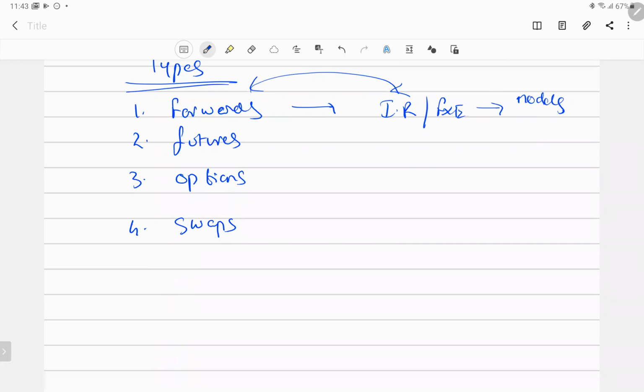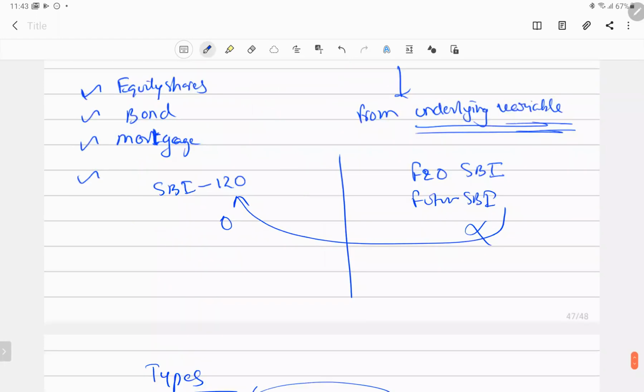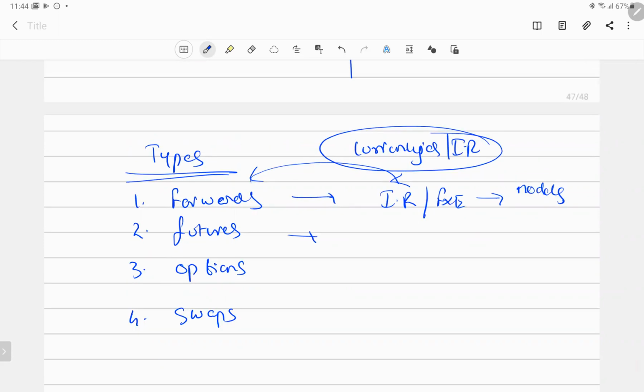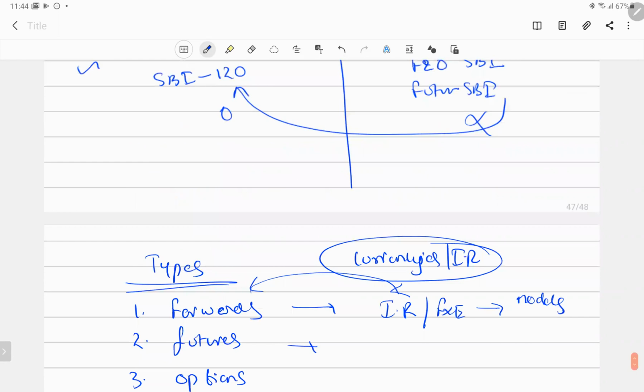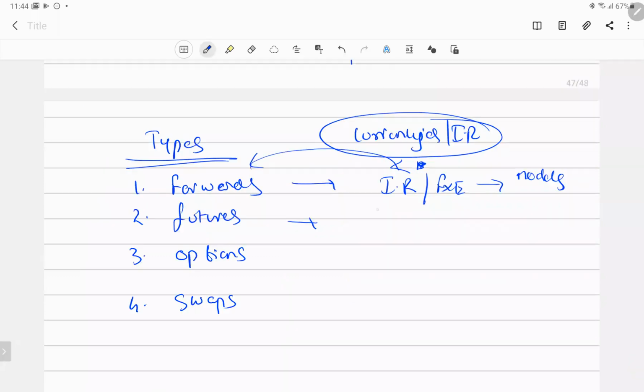It will get more complicated when we add the underlying asset, which is nothing but the interest rate and currency. In our syllabus, it is entirely dealing with currencies and interest rates only. So our underlying asset is currency and interest rate. Not equity prices, but we have one example with the help of bonds also. Bonds are also an instrument for us. In that also we'll be seeing, and some part is that we'll be dealing with some of the commodities, which is more important. Even it is there in your syllabus.